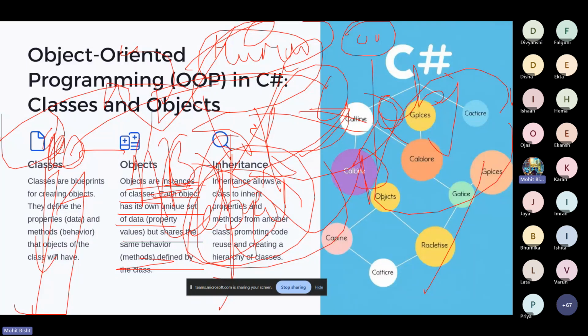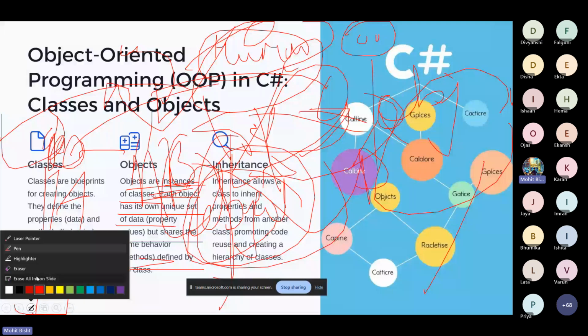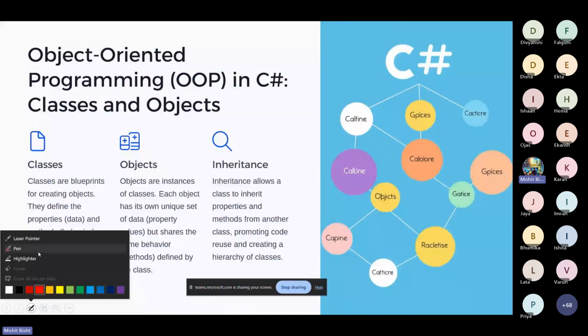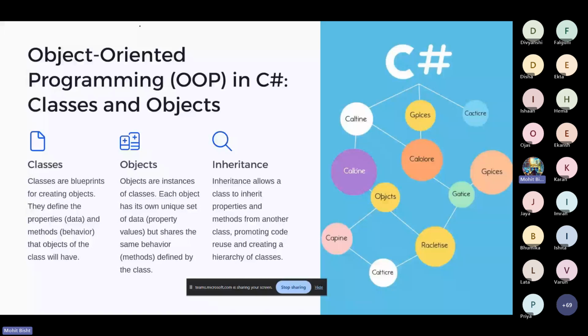In C sharp, in inheritance, we have a base class and a derived class. Simply put, a parent class and a child class. I can give an example of a car. Let me erase this one, and let me change the color of this pen to black. Alrighty. So there is a class. We already know what class and object are, and now we are discussing inheritance, right?